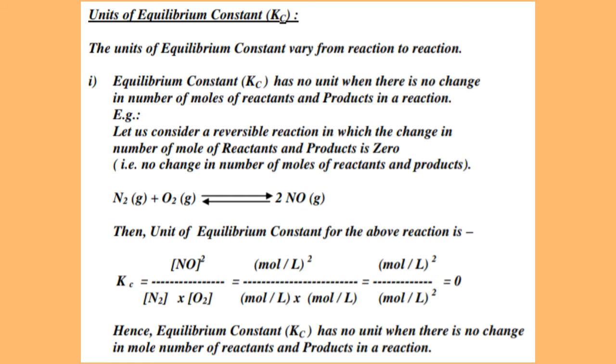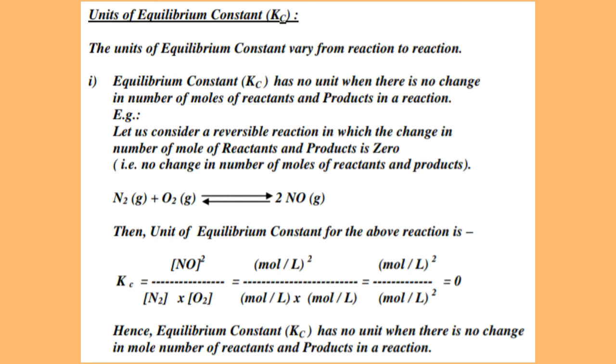Okay, clear? So in this reaction, there is no change in number of moles of reactants and product. That means total number of moles of reactants and product are same. In such reaction, the unit of equilibrium constant can be calculated by using the expression Kc is equal to concentration of NO squared divided by concentration of N2 into concentration of O2. We know that molar concentration is mole per liter.